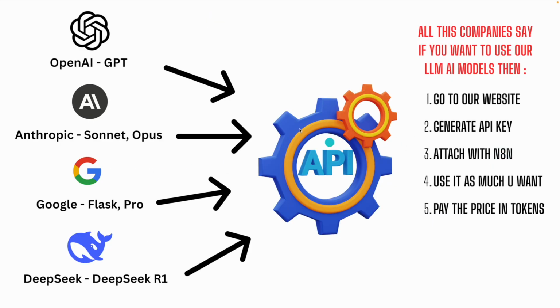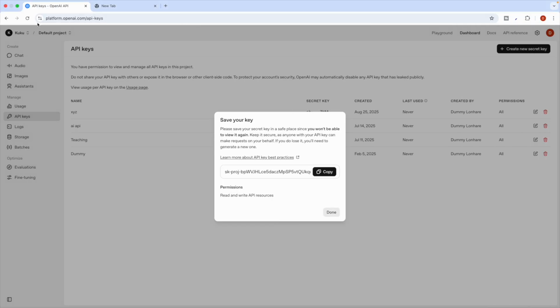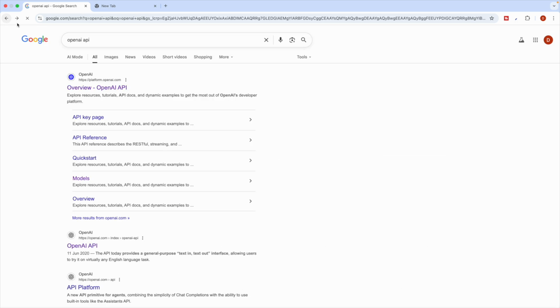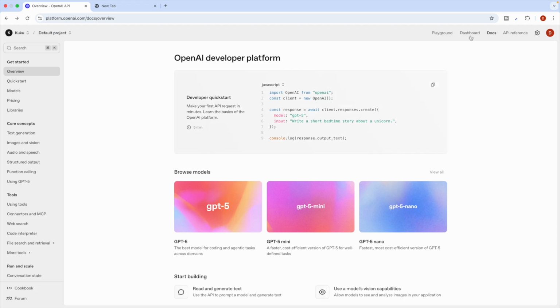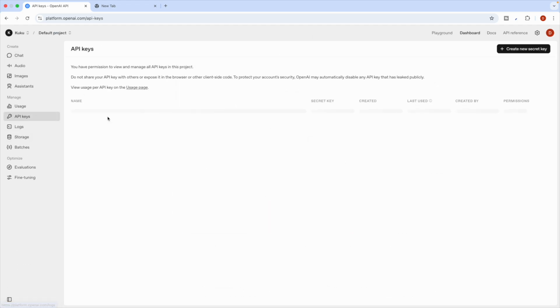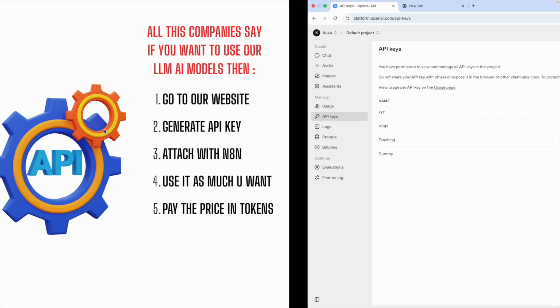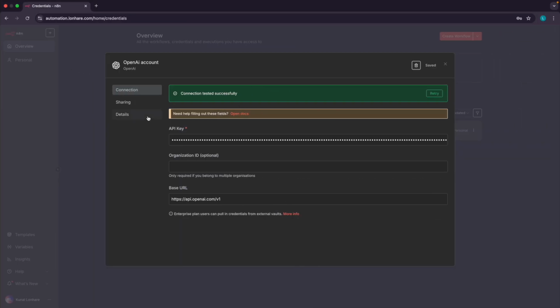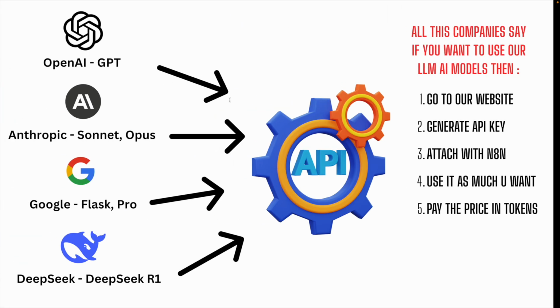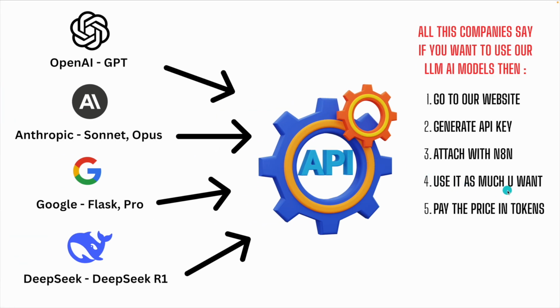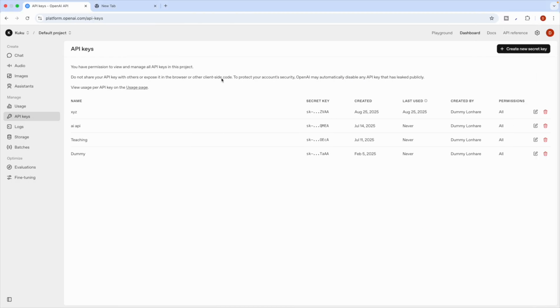So it's something that's simple, and this is what these companies say. They say that if you want to use our AI brain, just go to our website, generate an API key, and attach it with anything. And this is what we did. We just searched for OpenAI API, then we went and generated their API key here. Okay, boom. And once we generated their API key, we simply attach it with anything. That's it. Now we can use it as much as we want. All we need to do is pay the price in tokens. So that's what it is.